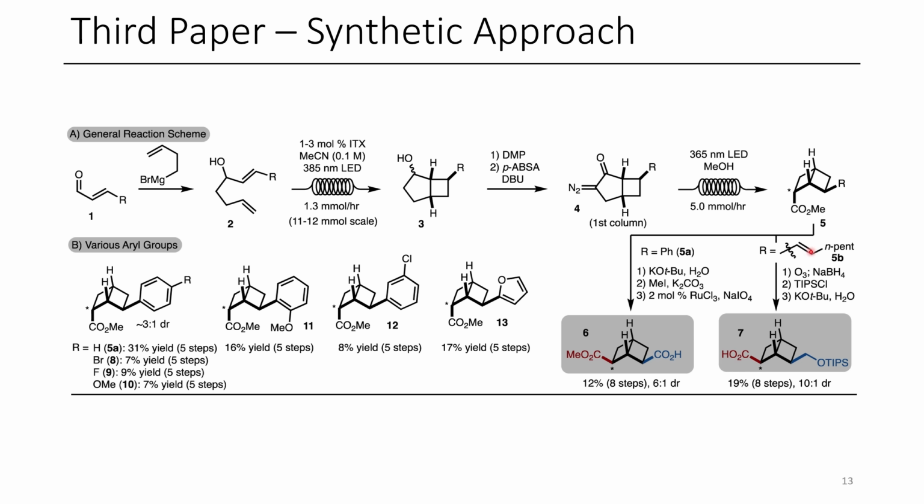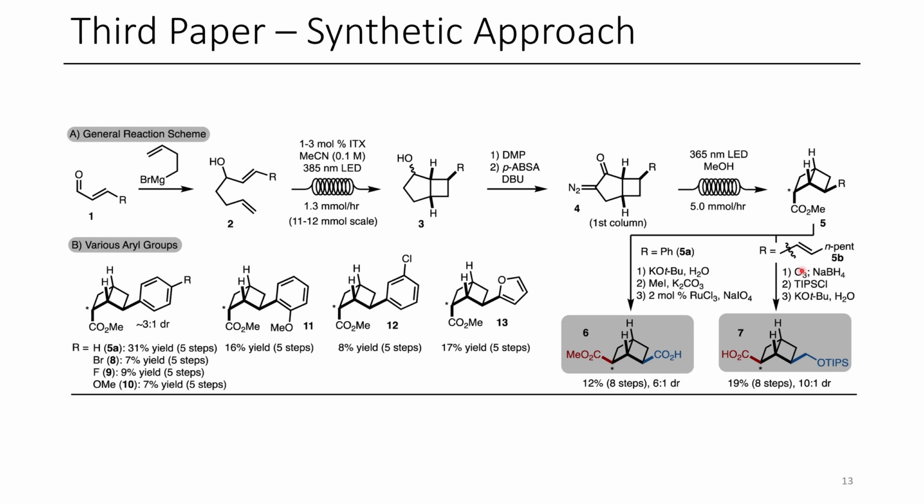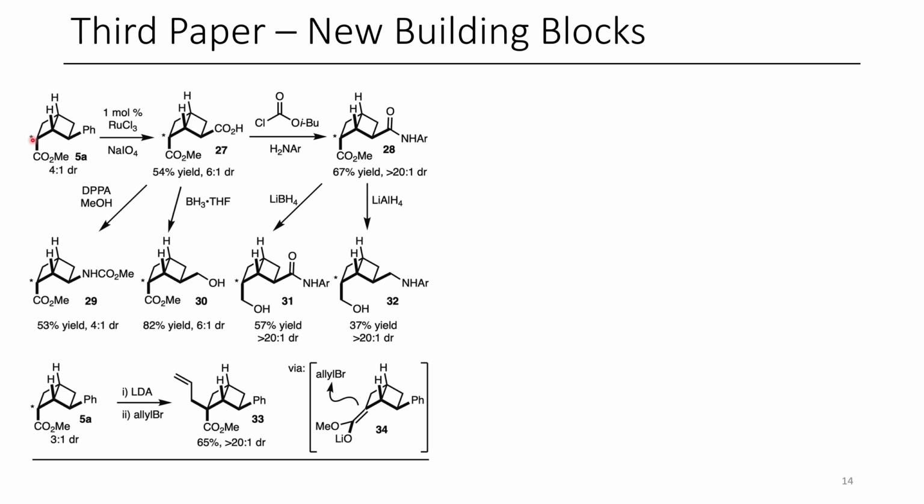Alternatively, if they have this alkene group here, they're able to do an ozonolysis reaction to afford the aldehyde and reduce it with sodium borohydride to get the alcohol. They can then protect that alcohol with TIPS chloride and then undergo epimerization of this position to afford the corresponding carboxylic acid. So they make various different analogs in this paper. I'm just summarizing a few of the different ones here. Here you can see some other analogs they make.